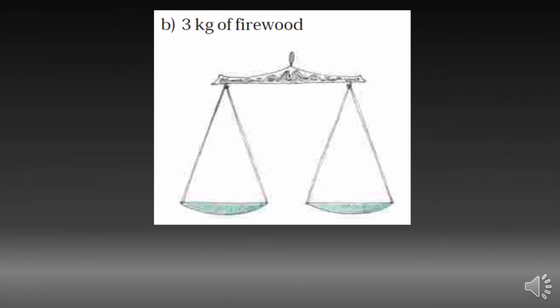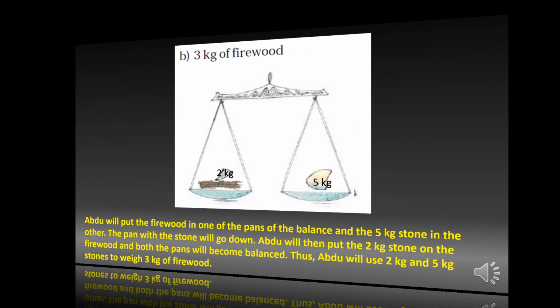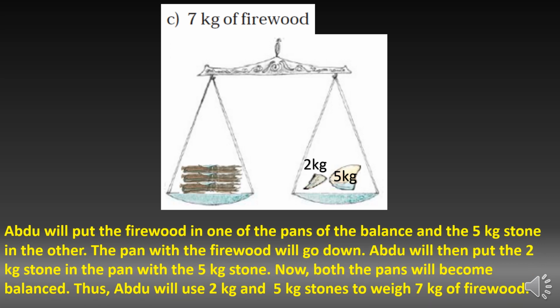Now for 3 kg of firewood, you can see on one side it is 5 kg, on the other side 2 kg of stone. So the remaining firewood he'll balance. So he can weigh 3 kg of firewood. Likewise for 7 kg, on one side he'll put 5 kg plus 2 kg of stone, and on the other side he'll put firewood, and he can weigh 7 kg of firewood like this.